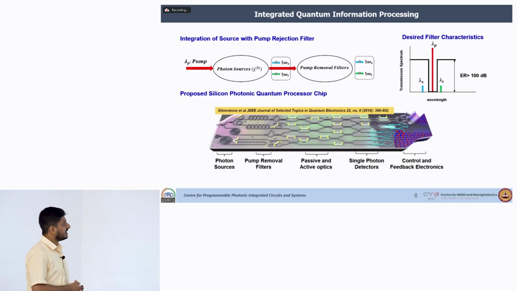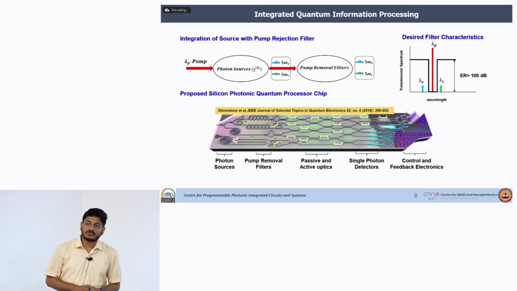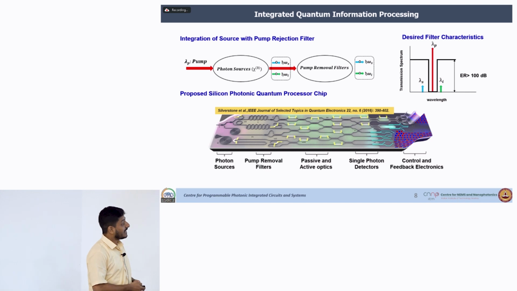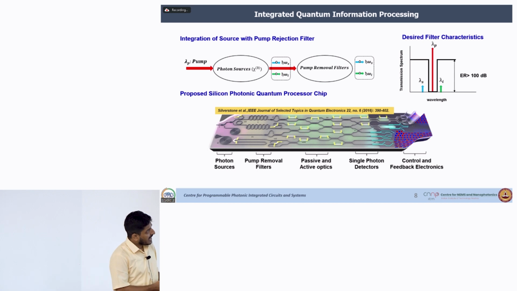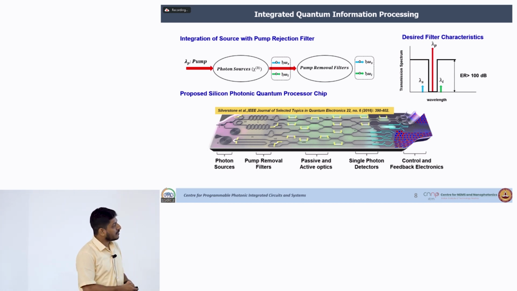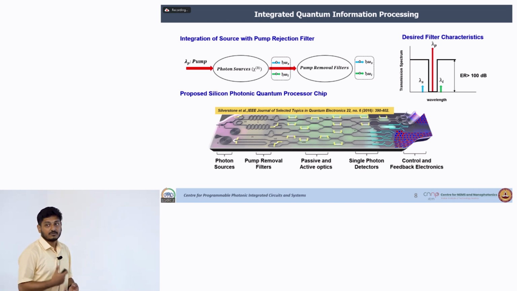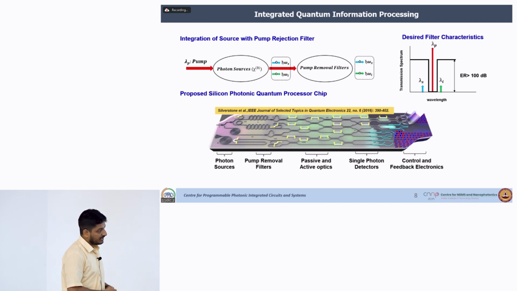Now, in 2016, Silverstone et al. proposed how the architecture of a large scale silicon photonic processor will look like. So, first, as we discussed, we should have a photon source followed by the pump removal filters. Now, when we have this signal and idler, what do we have to do? We have to manipulate them. Now, we need a series of passive and active optics, but after this manipulation, we need to detect these photon pairs to get some measurements, to get some information. So, we have to detect them, and ideally this control and feedback electronics should be fabricated on the same chip.